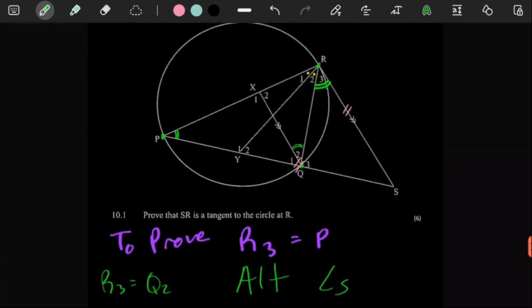So now that you've found out that Q2 is equal to R3, what you can do is try and find something else that is also equal to Q2, one way or the other. If you cannot easily find something equal to Q2, let's think of our angle P there and try to see what can be equal to it. We cannot bluntly see what is equal to P immediately, but